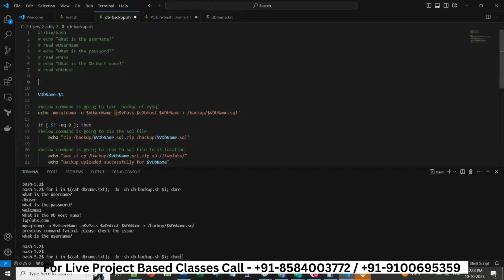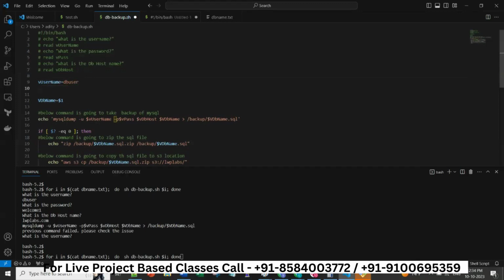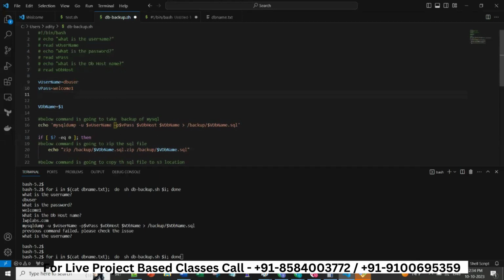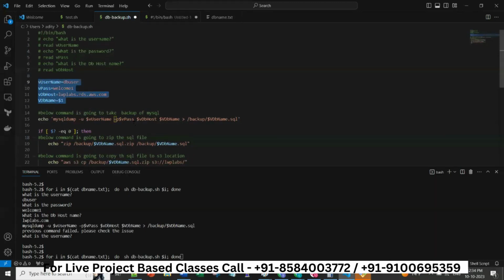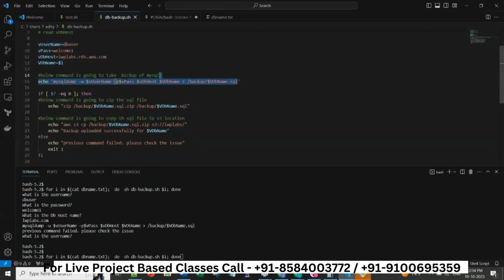Okay, I can write here username as db user. I can write vpass is equal to welcome1. I can write v db host is equal to awrds.aws.com. Right, these are the 4 variables which I can hard code here. Okay, this is not hard coded, this is coming from that script, the wrapper script. And then we are passing it here.